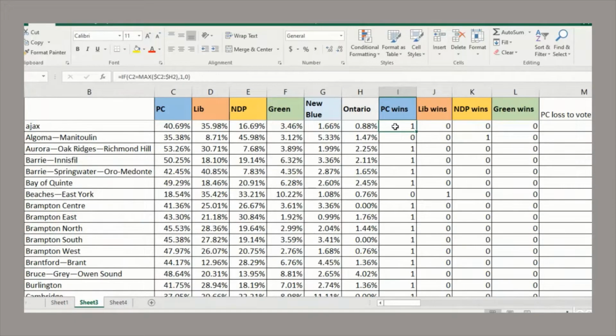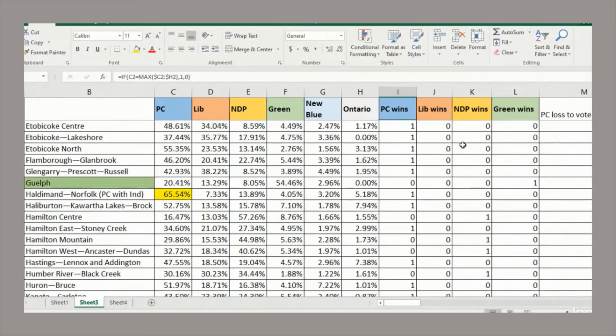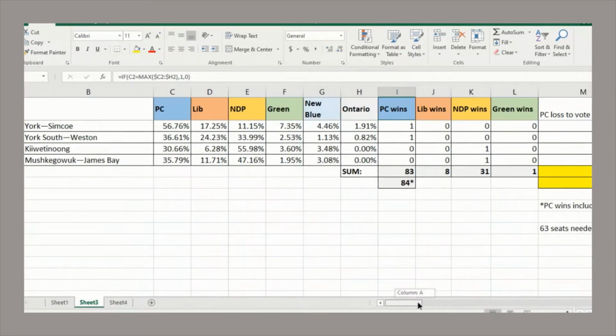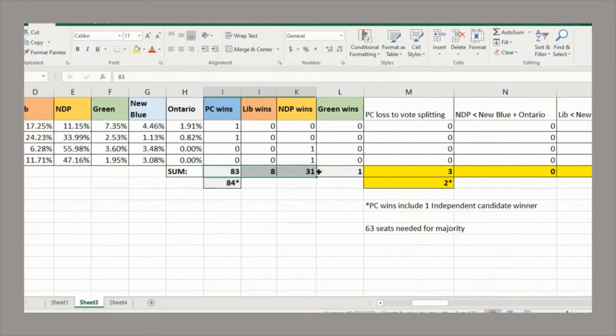So to start, just looking at which party got the maximum number of votes per electoral district, tallying up the winners for every political party, we have the election results, which perfectly match the actual election results. It should be noted there is one independent candidate who also won a seat, and they are ideologically more or less similar to the Progressive Conservative Party. So that's 84 votes for that ideological bloc, although the PC party only actually won 83 seats rather than 84.